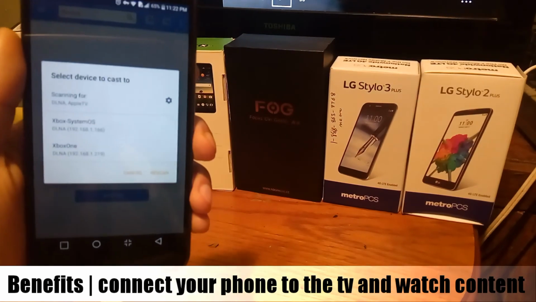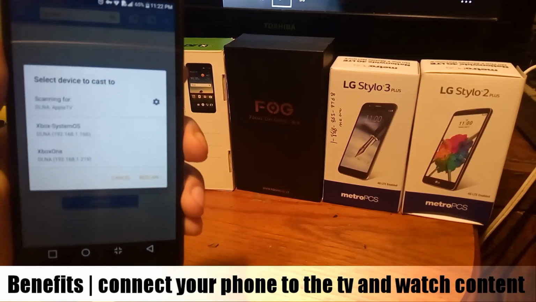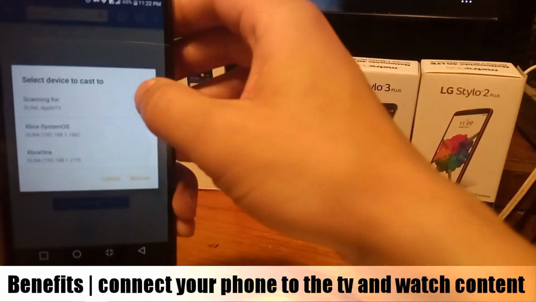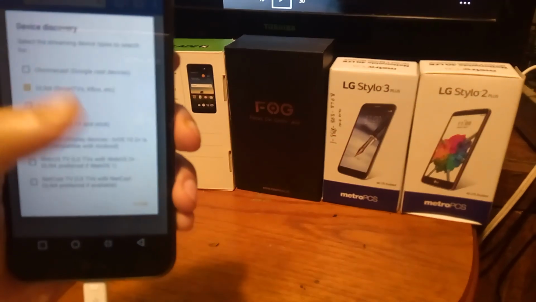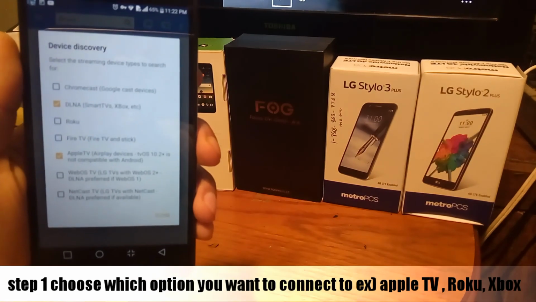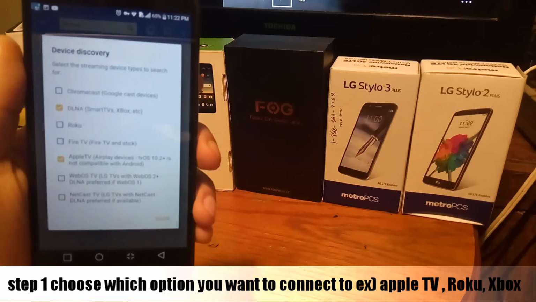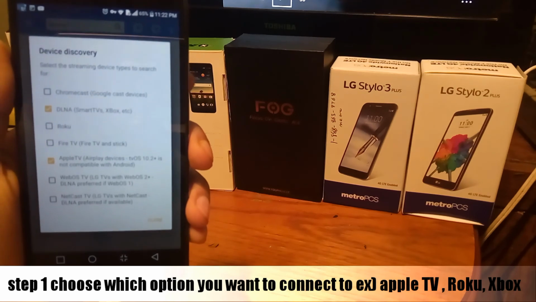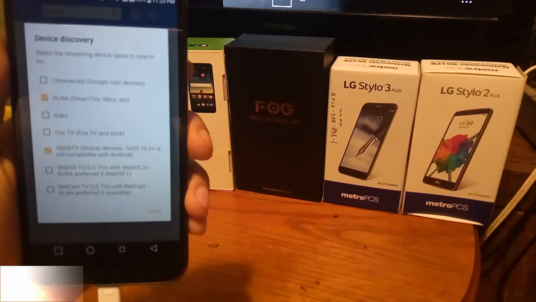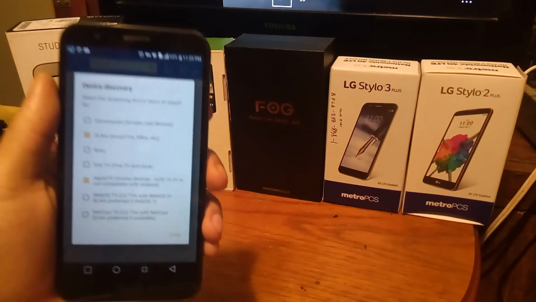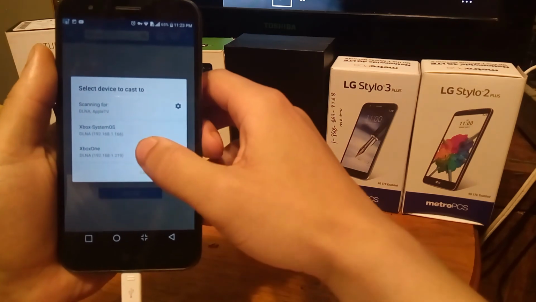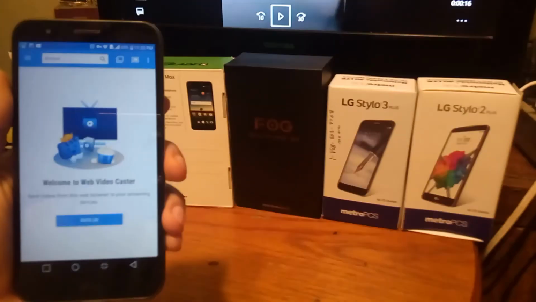So as you can see, recently my device has been connected to the Apple TV. Also, it has been connected to the Xbox. When you click this option here, it gives you the ability to connect it to the Chromecast or the DLNA, Xbox, Smart TV, Roku, Fire TV, Apple TV, Webcast TV, and Netcast TV. So basically, all you have to do is close that part right there and connect it to the one right here. As you can see, it is connected to the Xbox.